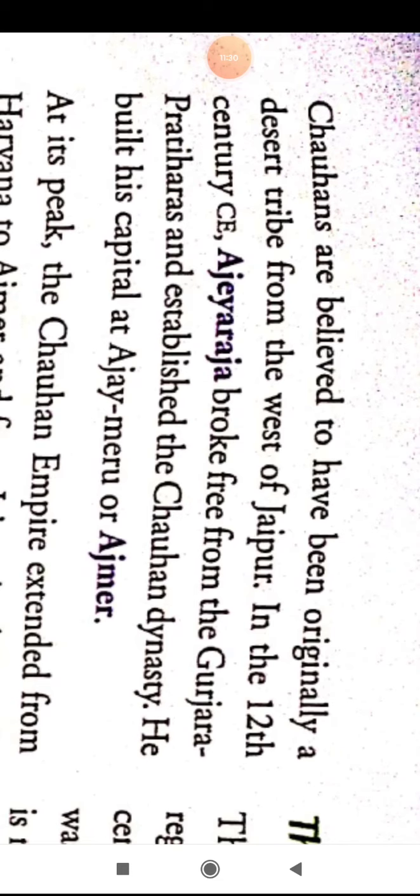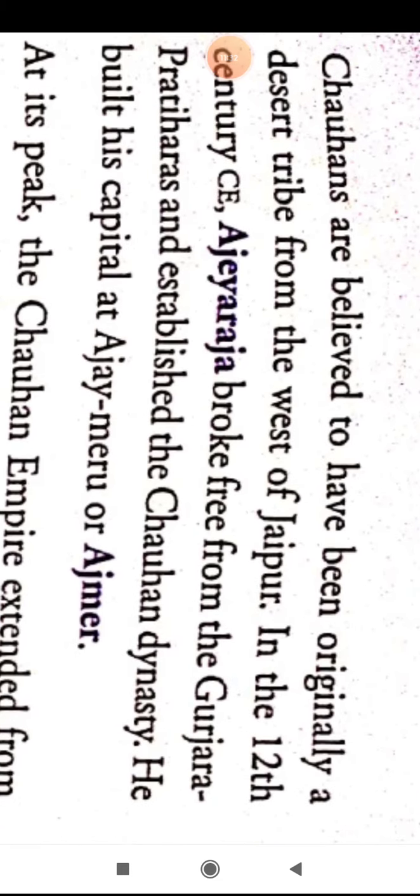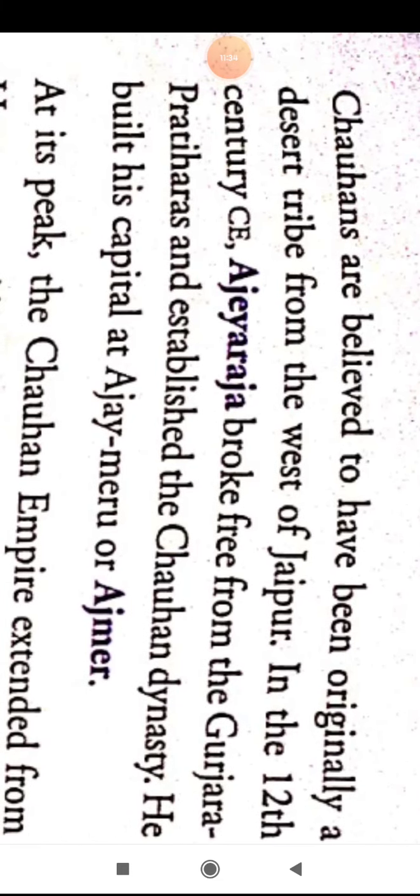The Chauhans are believed to have been originally a desert tribe from the west of Jaipur.